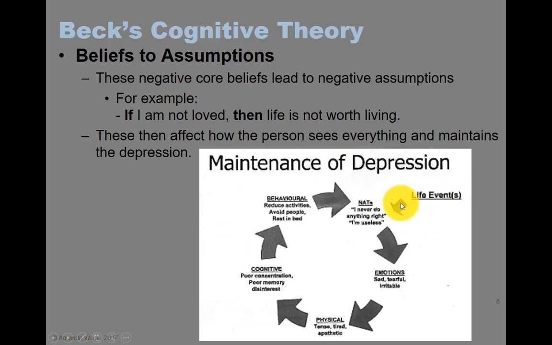So we have some kind of life event comes in. This makes me sad emotionally. Then physically, I have symptoms like I'm tired or apathetic. I have cognitive symptoms such as poor concentration. Then I have behavioral symptoms such as I start to avoid people. I stay in bed. I don't do the things that used to be fun. And then finally, these negative beliefs and assumptions. I'll never do anything right. I'm useless. And then that just becomes, again, this maintenance cycle. All right.